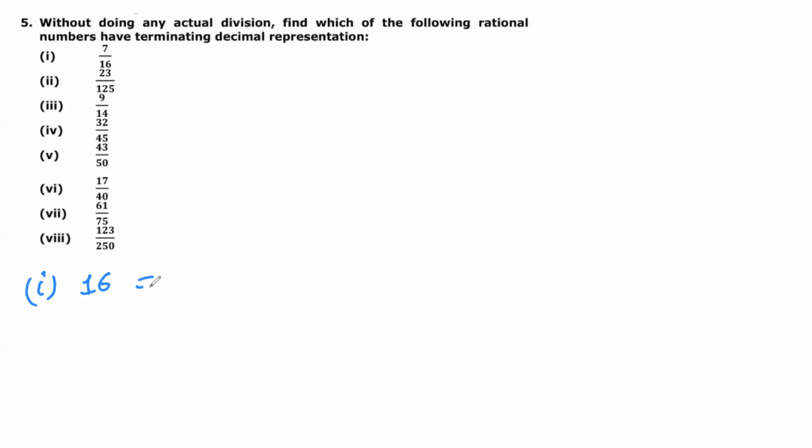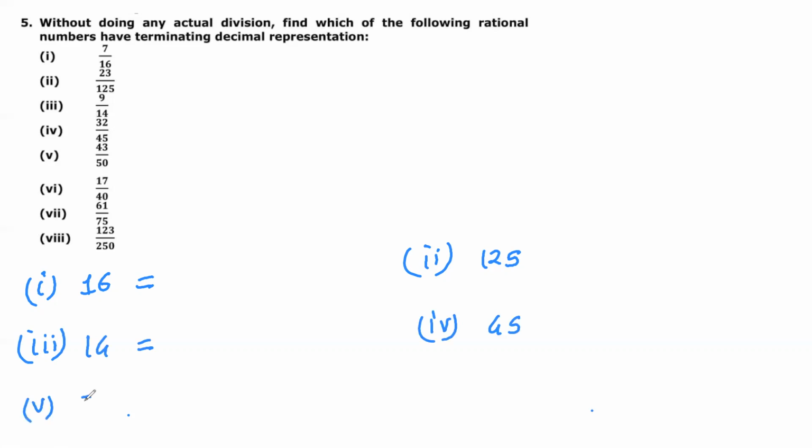Write down the factors of 16, then the factors of 125, then 14, then 45, which is the denominator, then 50, then 40. Let me solve this question.